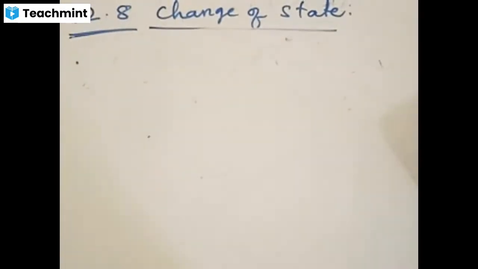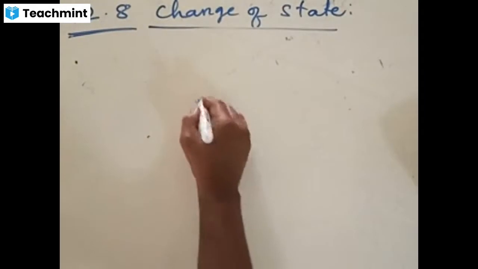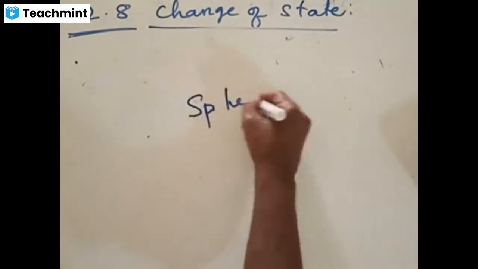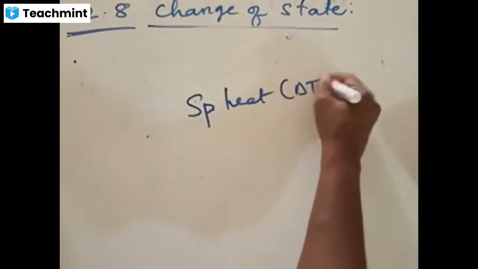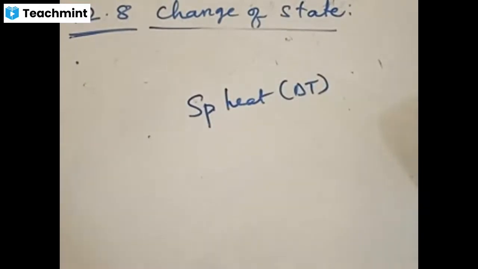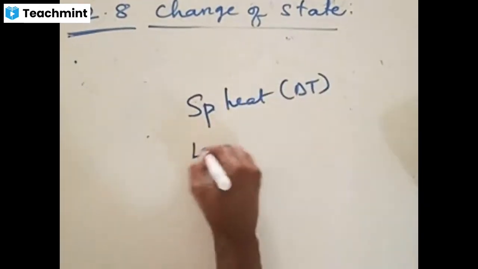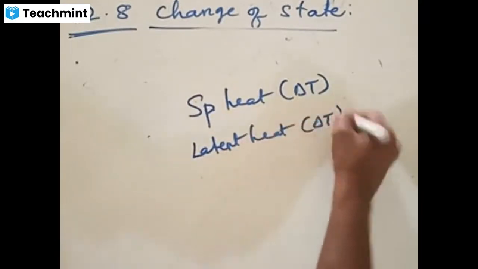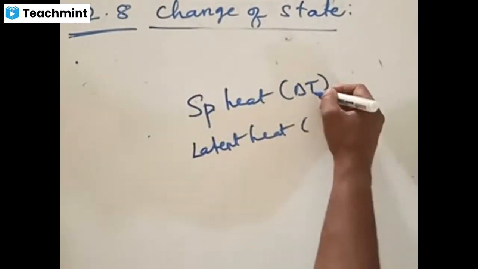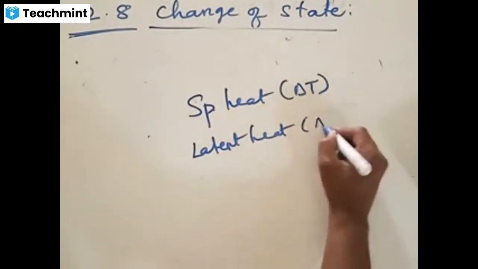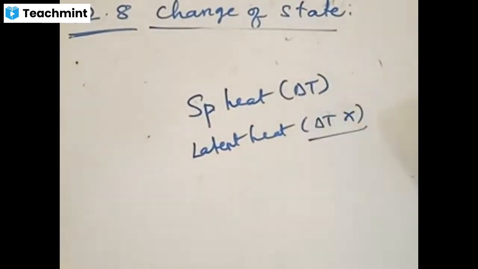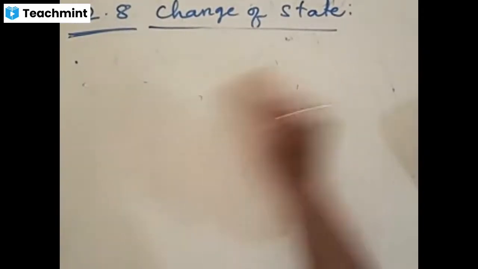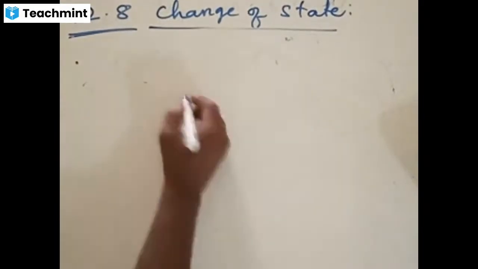Whenever there is a change of temperature, that is expressed in terms of specific heat, or specific heat will result in change of temperature. And if change of state is taking place, then that heat is what we call latent heat. In this case, the temperature changes, delta T will be there. In this, delta T will not be there. Delta T is constant. Change of temperature is constant. Two points clear, right? Now let us take an example of this one.